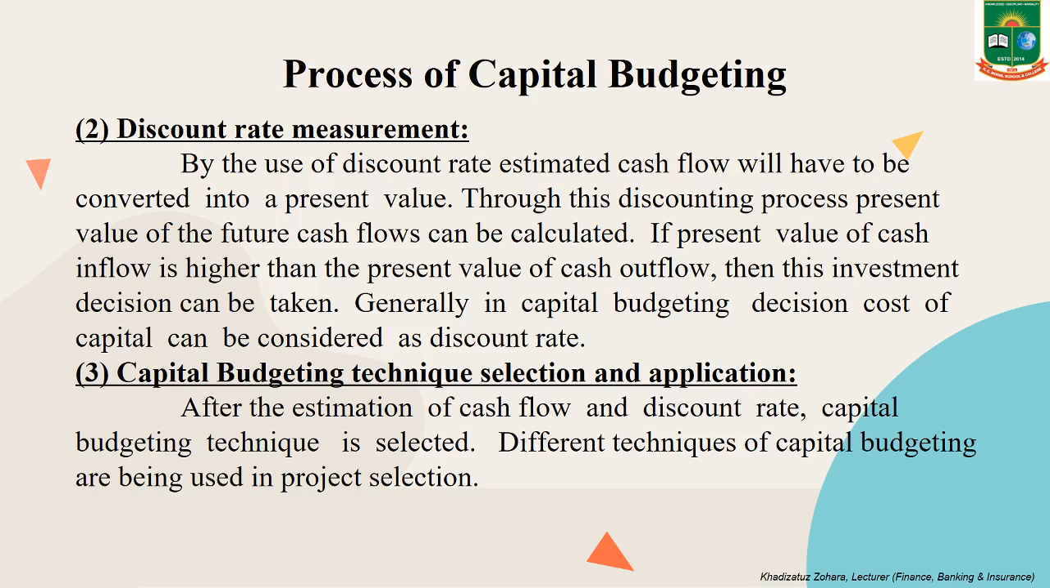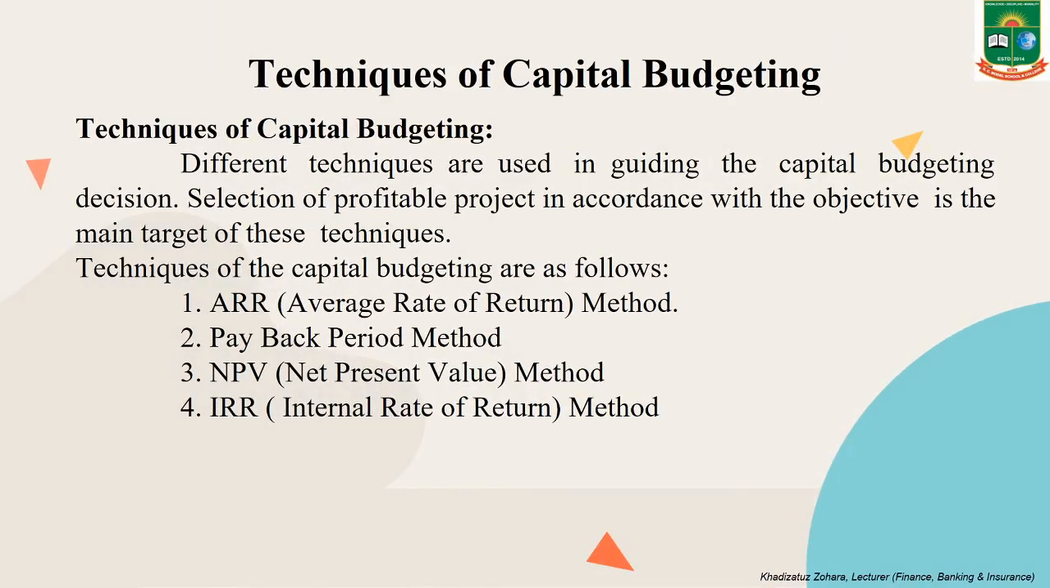And the last step is capital budgeting technique selection and application. After the estimation of cash inflow and discount rate, capital budgeting technique is selected. Different techniques of capital budgeting are being used in project selection. In this class, we are going to discuss one of the techniques of capital budgeting, that is average rate of return. There are 4 techniques of capital budgeting. These are average rate of return, payback period, net present value, and internal rate of return.